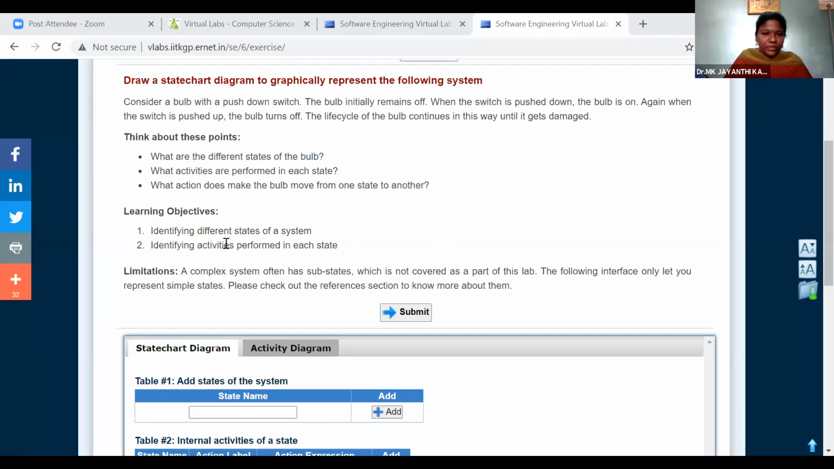So learning objectives: identify different states of the system. What are the different states of the given scenario? On state and off state. And for the switch, push up state and push down state. Identify activities performed in each state. In each state, what are the operations we can perform? If it is in off state, we can bring it to on state. If it is in on state, we can bring it down to off state. So limitations: a complex system often has substates, which is not covered as part of this lab. The following interface only lets you represent simple states. Please check out the interface section to know more about them.